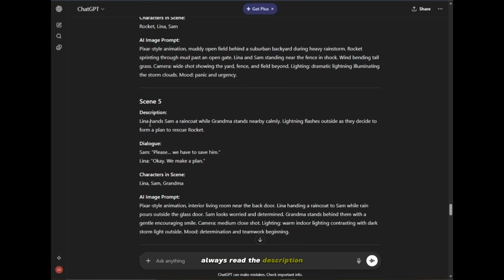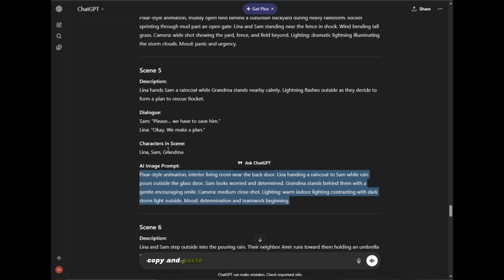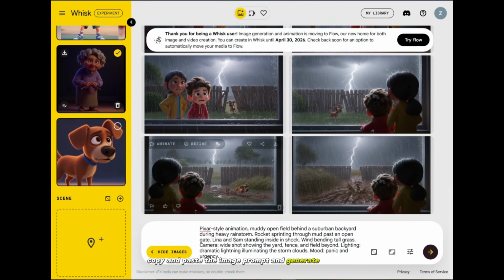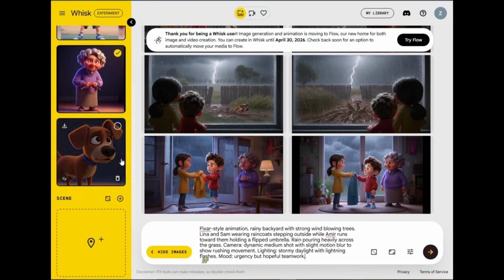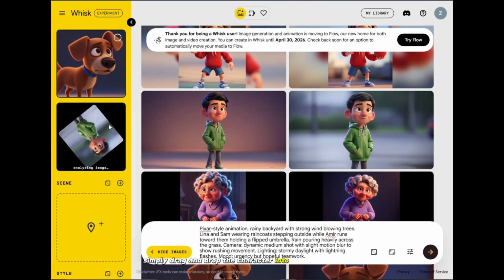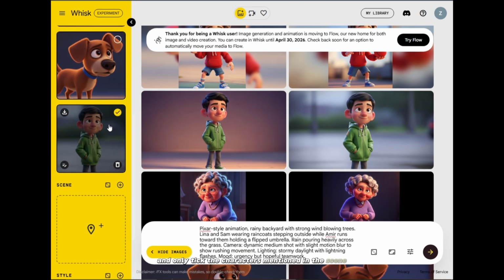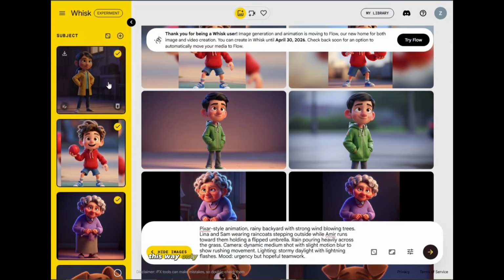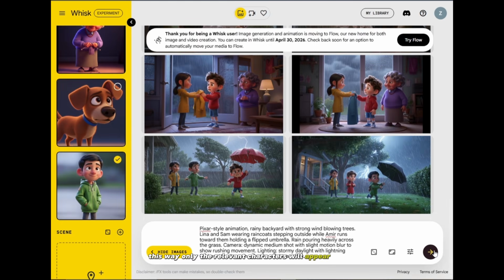Always read the description and check how many characters are discussed in the scene. Copy and paste the image prompt and generate the scene. If a new character is added, simply drag and drop the character into the subject section and only tick the characters mentioned in the scene. This way, only the relevant characters will appear in the image.